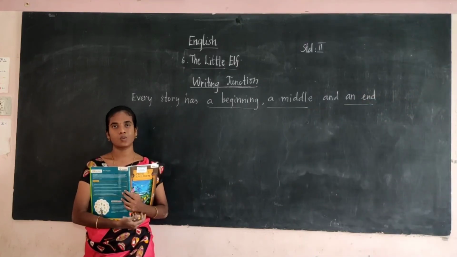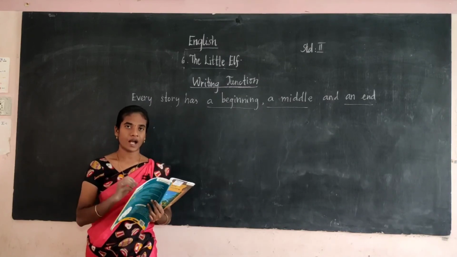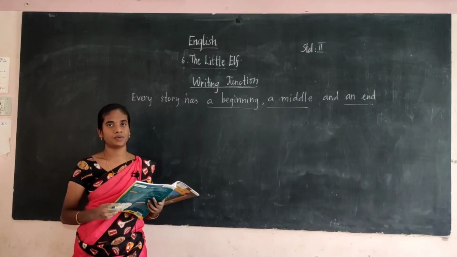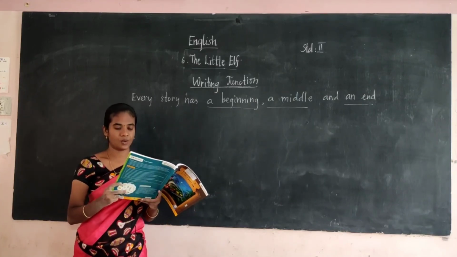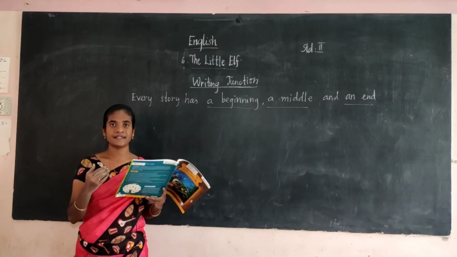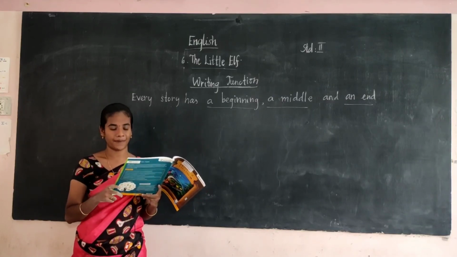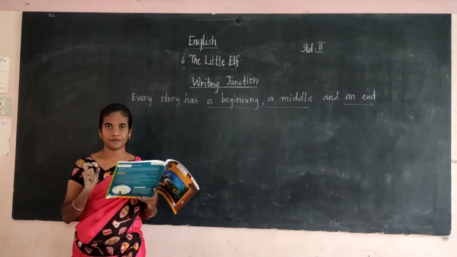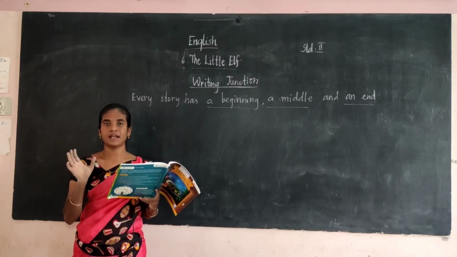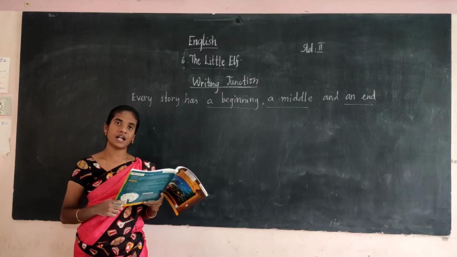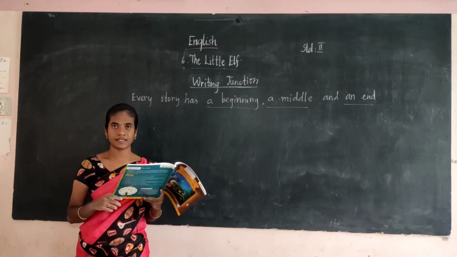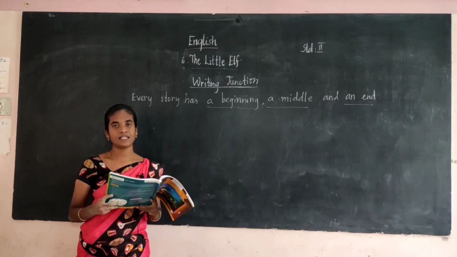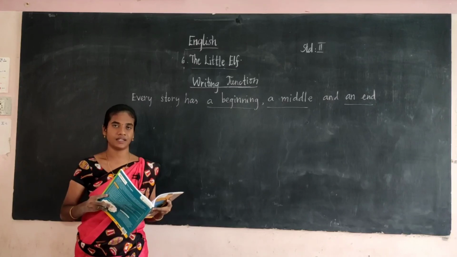So in today's class, we have seen the grammar junction and the writing junction. In grammar junction, we have seen the adverb of place. What is an adverb of place? An adverb of place tells us the place where something happens, where the action takes place. It answers the question where. Some examples of adverbs of place are upstairs, downstairs, inside, outside, around, near. Likewise, we have seen some examples and also we have done the exercise.